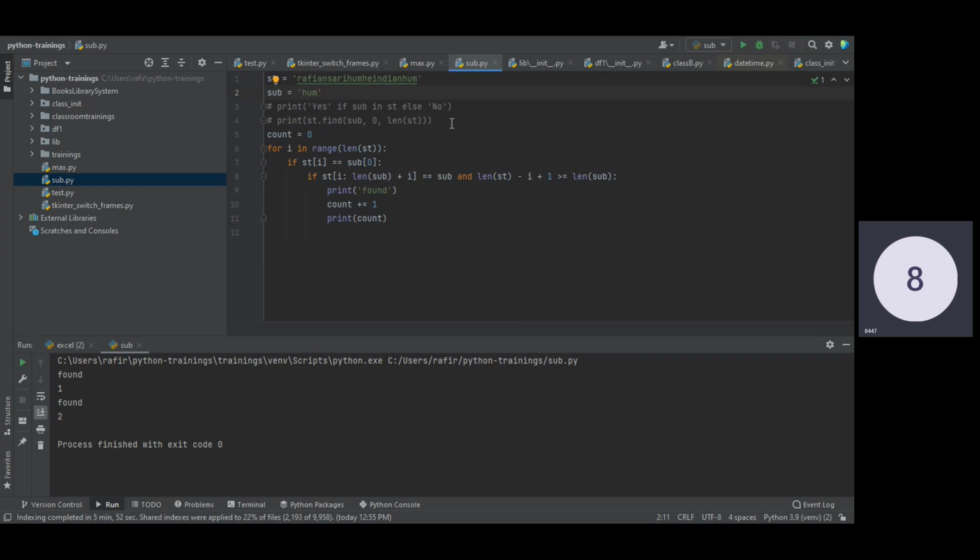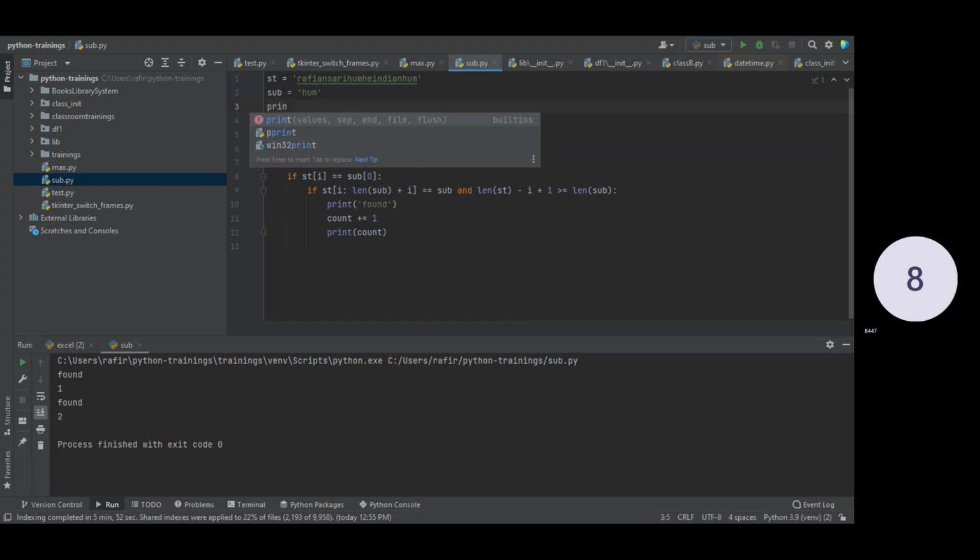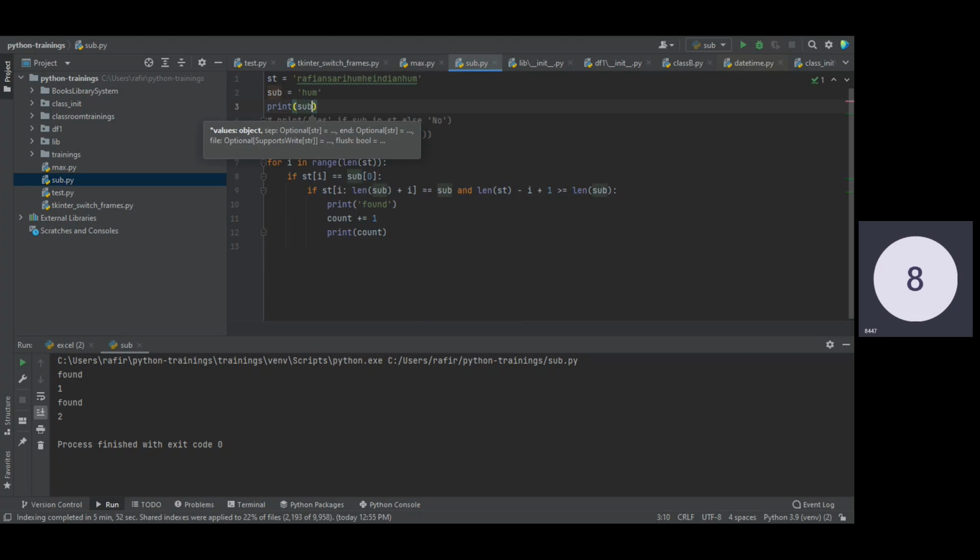Now let me explain what slicing is, because you might get confused. If you don't have an idea of slicing, then this is how we can write it. Let me write the slicing first: print the substring, where this is the starting index and then the length. If I give this for the substring, you will get the complete substring.